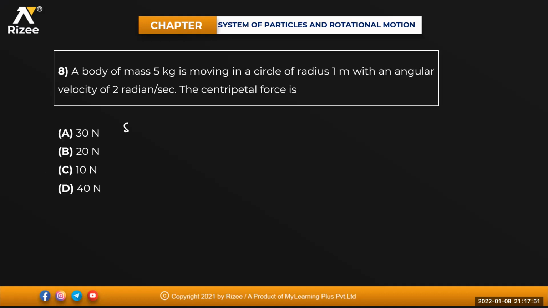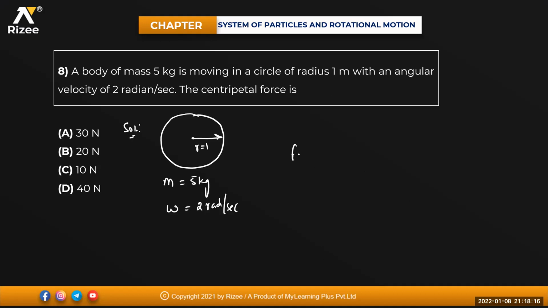Next one. A body of mass 5 kg is moving in a circle of radius 1 meter. Okay. This is your circle of radius 1 meter. And mass is given for me 5 kg. With an angular velocity, that means omega. Omega is equals to 2 radians per second. Centripetal force is how much? Can you tell me what is centripetal force, beta? Centripetal force formula, Fc is equals to m into v square divided by r.